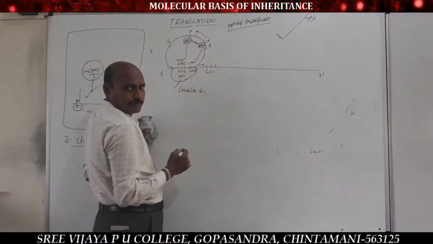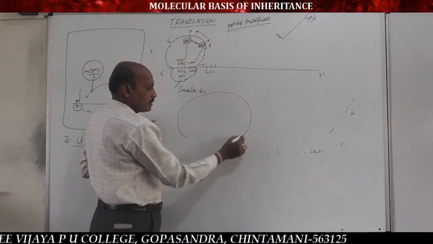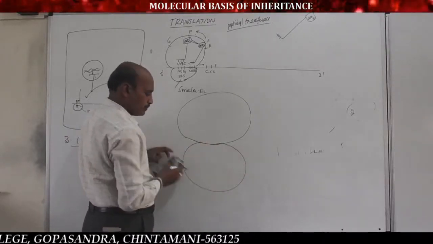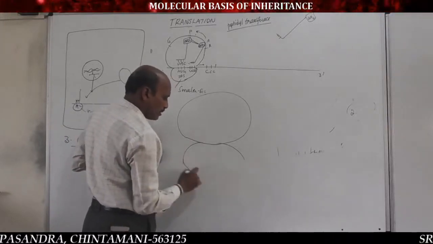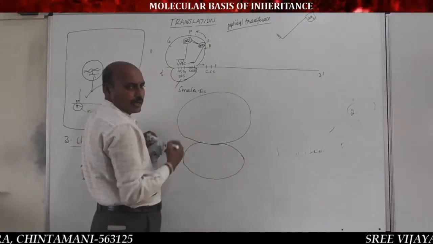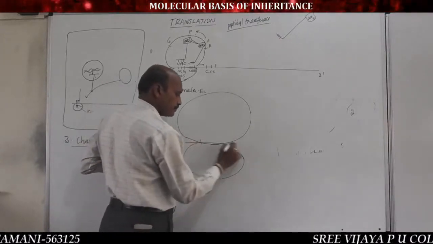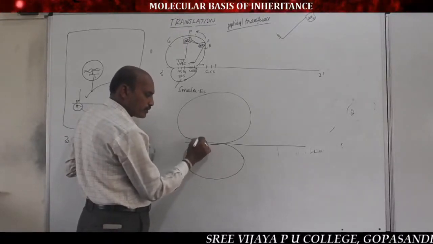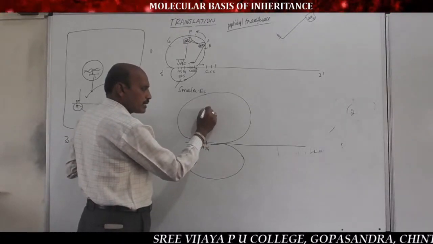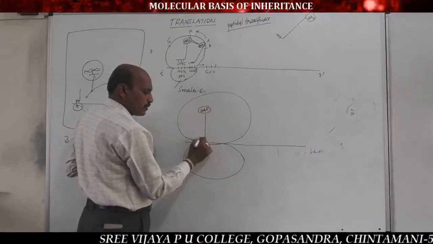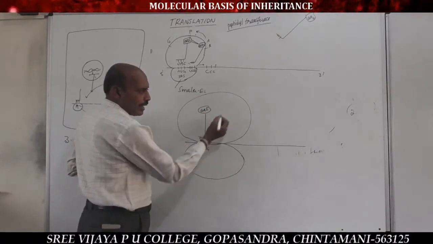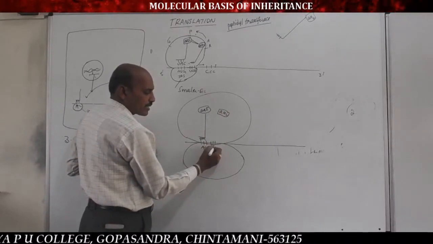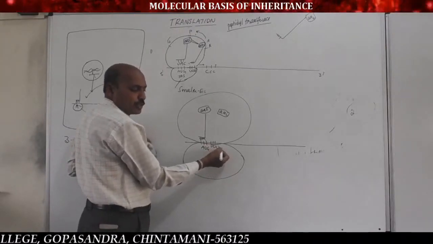For example, see, this is a zoomed portion of the ribosome, an enlarged diagram. Smaller subunit, larger subunit. This is mRNA, and here the initiator codon AUG, first amino acid methionine, anticodon UAC. And the second tRNA with the second amino acid binds to the second triplet codon, for example UUU.